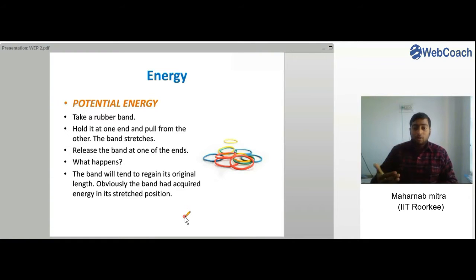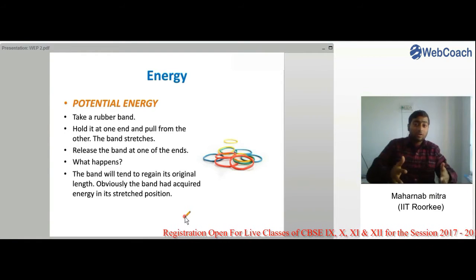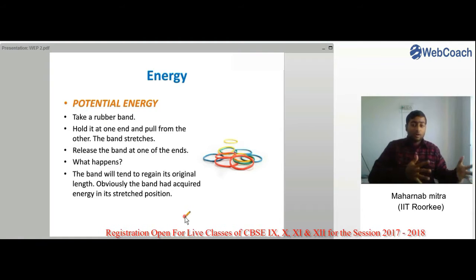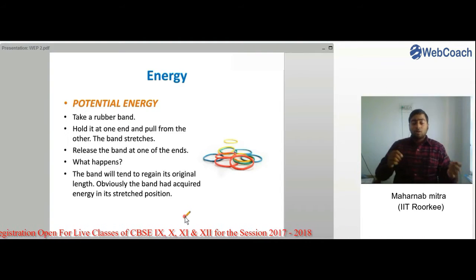And obviously, the band had acquired some energy in its stretched position, or else if we had stretched it to a certain extent, how can it come back automatically when no force is acting over it to give or transfer it energy? No kind of kinetic energy is being given to it, right?